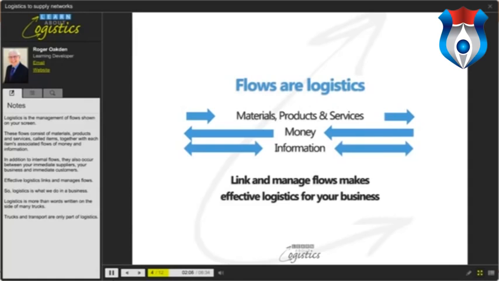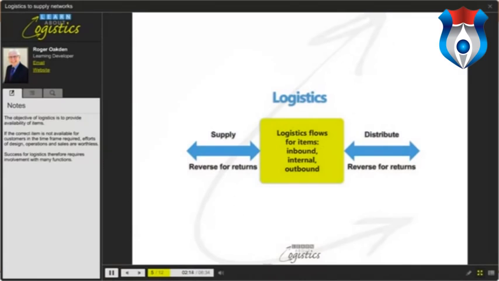Logistics is more than words written on the side of many trucks. Trucks and transport are only part of logistics. The objective of logistics is to provide availability of items. If the correct item is not available for customers in the time frame required, efforts of design, operations and sales are worthless. Successful logistics therefore requires involvement with many functions.